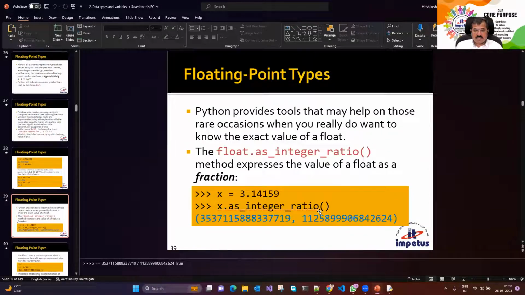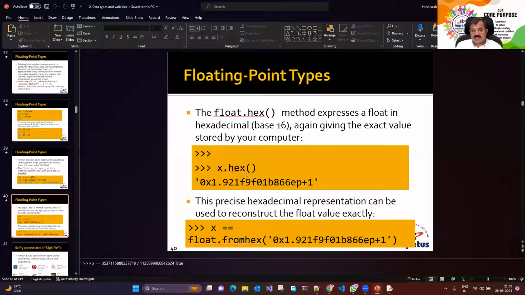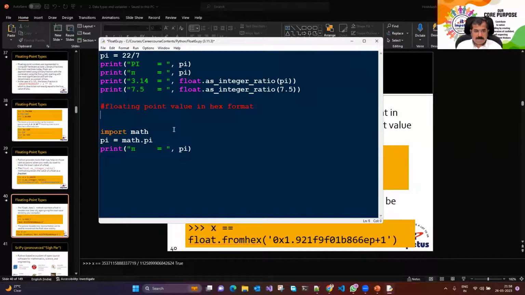Okay, here I haven't spoken about it, so I will not talk. Oh, yes, here we are. Float.hex. So if I have any value, I can represent it in hexadecimal format as well. So let's take this number pi, or let's take some other number and represent it in hexadecimal format. I want to represent a floating point value in hex format. So how do I do that? So let's say if I have a number and I want to represent it.